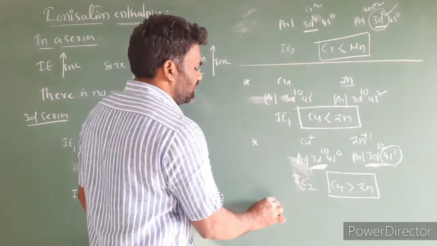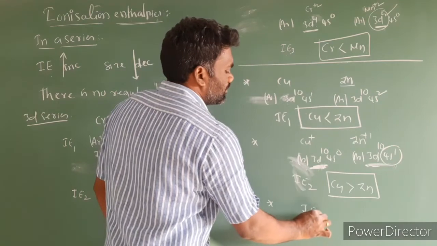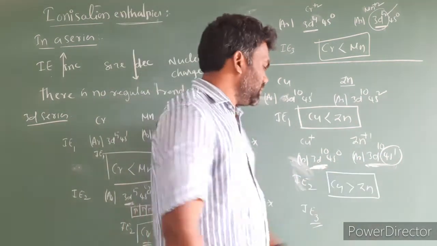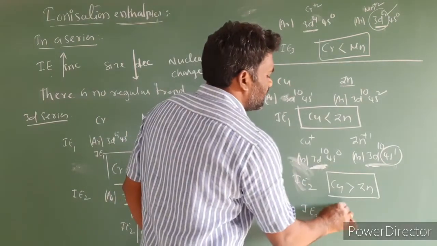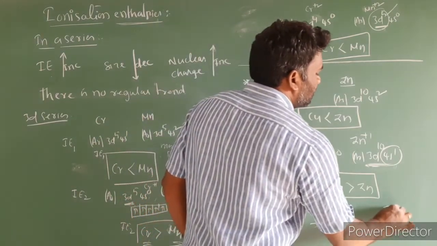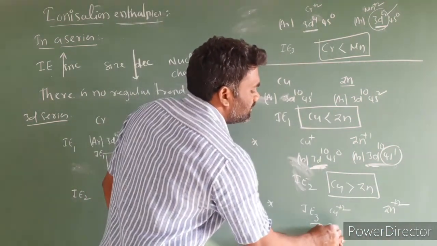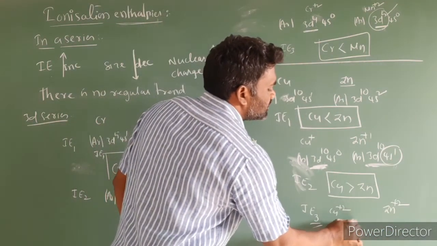Next, let us look at IE3. For IE3 we have to remove the third electron also. Then copper becomes copper plus 2 and zinc becomes Zn plus 2. The copper plus 2 configuration is 3d9 4s0.